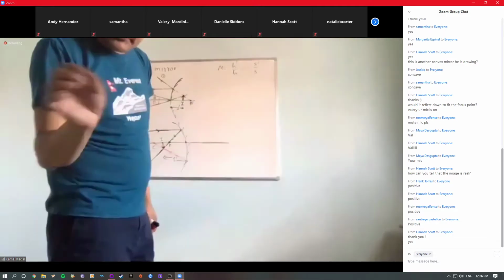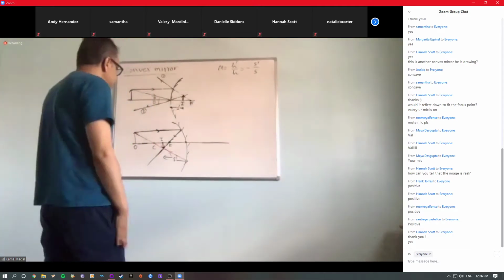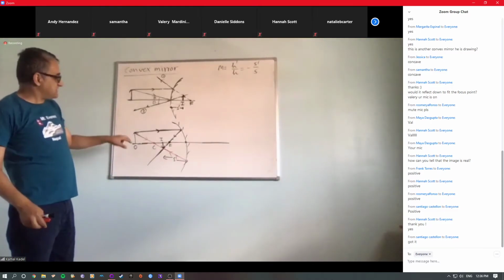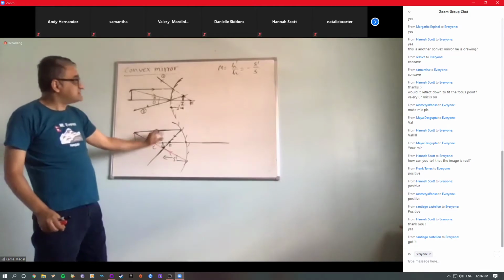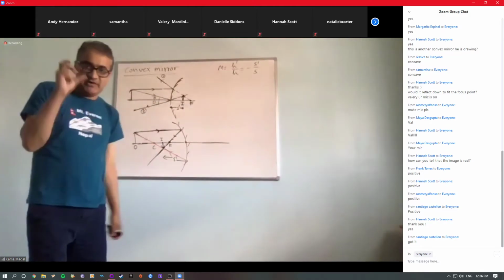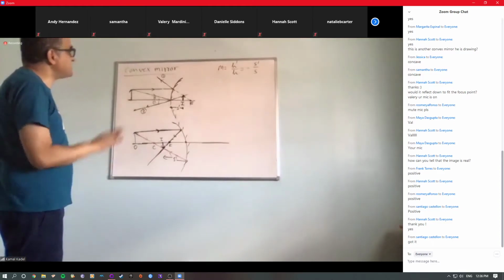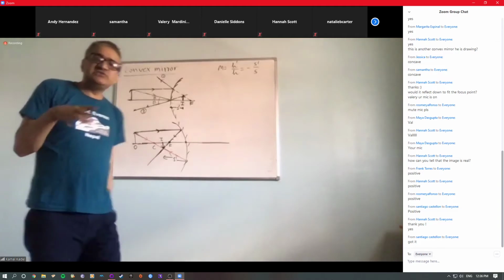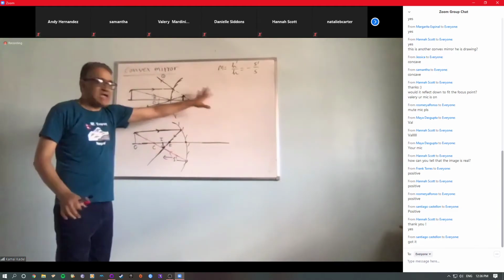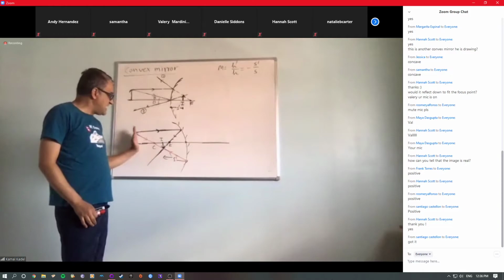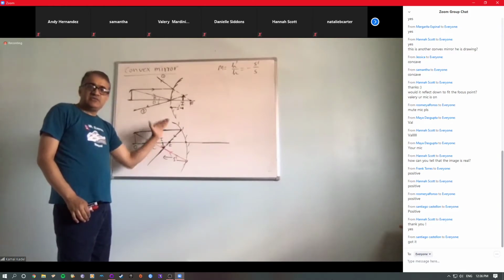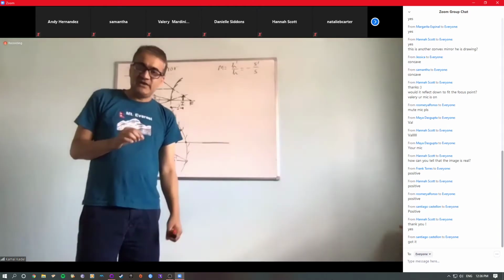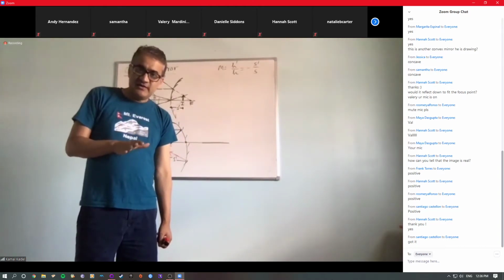Everyone is okay so far, right? Good. Now, since this is the object height and this is the image, you can see that the image is diminished. Okay, let's do a few more examples here. I will erase this because I don't have any more space, and I will put the object in another place and draw it again. But in your notebook, I suggest you draw an entirely new drawing. You understand? Good.